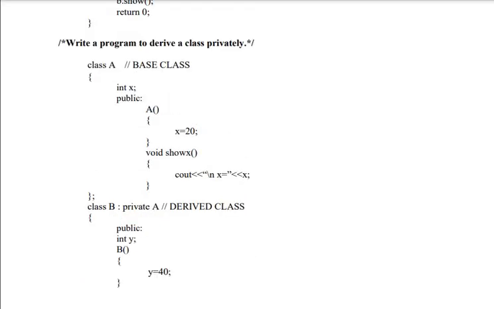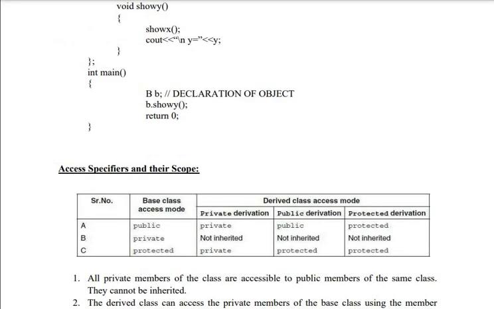Now look at this. I have base class A, X is public. We have a constructor and show X, and the derivation is private. Class B private A. Here I have Y and one constructor. Inside the constructor Y is 40. Show Y. So inside show Y, show X is called.